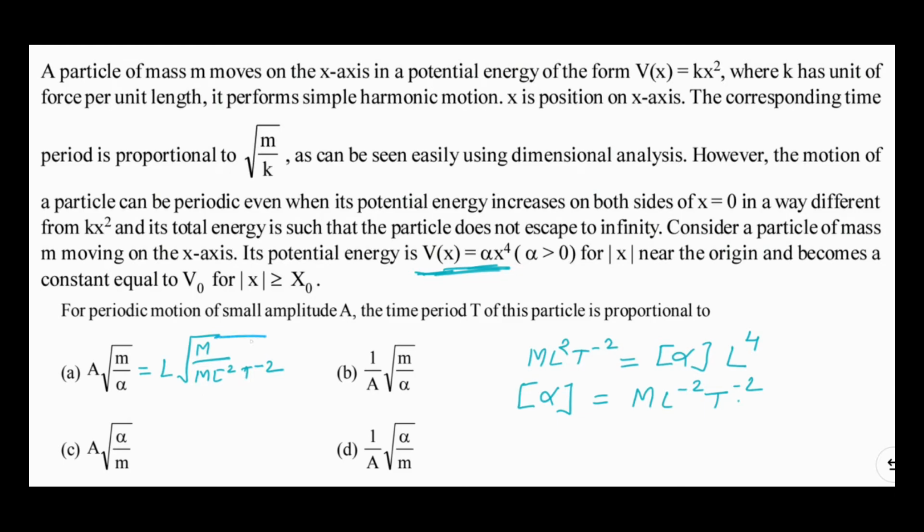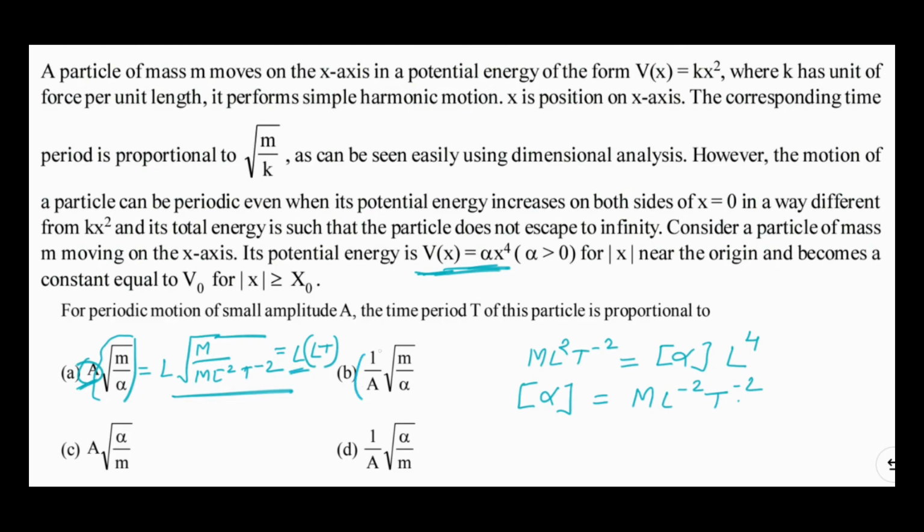Here M will get cancelled out, L⁻² will come in the numerator and T⁻² will also come in the numerator. So the root of that will be L times T only. So this is definitely not matching with the dimensions of time period. You can see that the expression root m by alpha has the dimensions of L times T, and afterwards there was a multiplied with this expression, so that's why the dimensions did not match the dimensions of time.